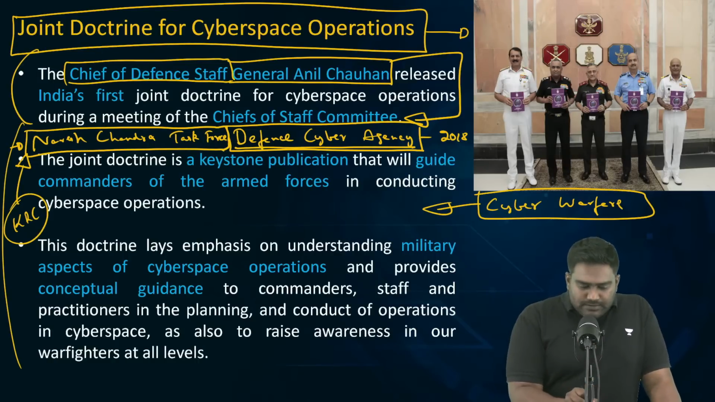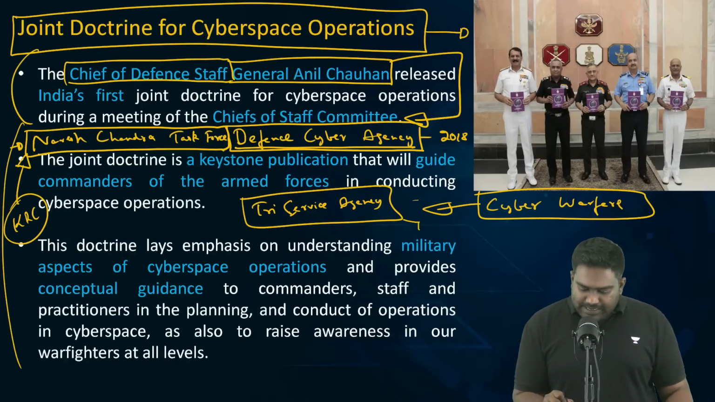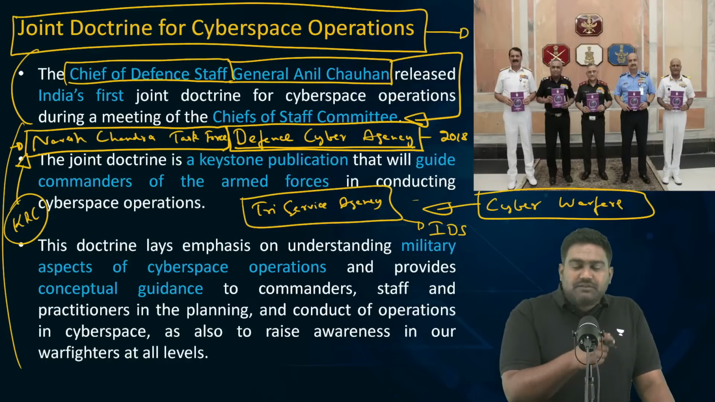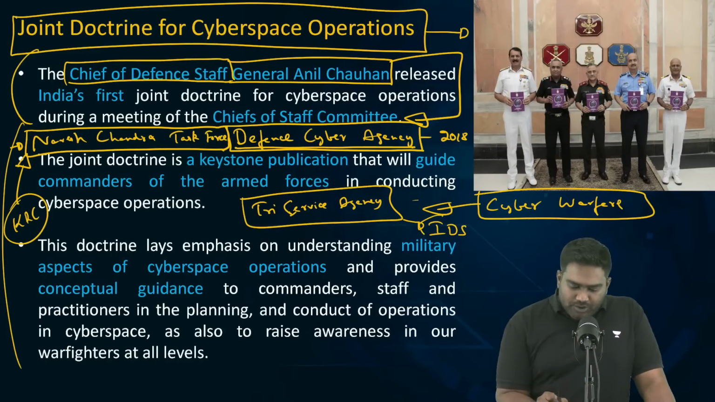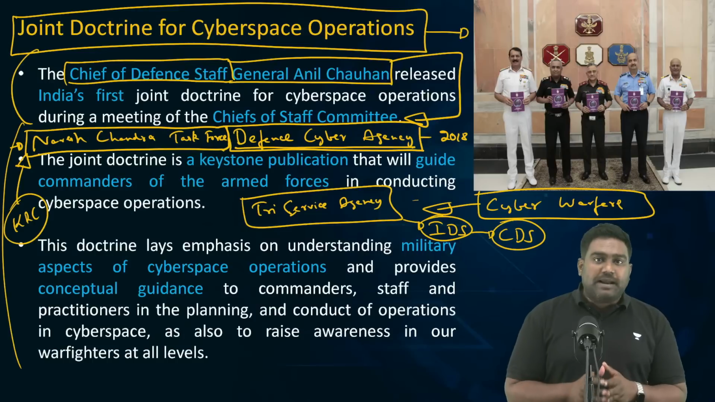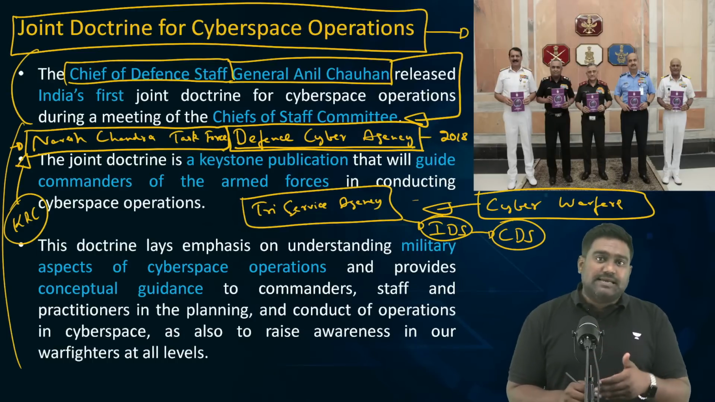So today, the Defense Cyber Agency is a tri-service agency that will draw personnel from the Army, Navy, and Air Force. It functions under the IDS, Integrated Defense Staff, where the three services integrate together for joint operations. And it reports to the CDS, the Chief of Defense Staff. So this was one of the big defense reforms introduced by India. Along with this, we also set up a defense space agency for space warfare.